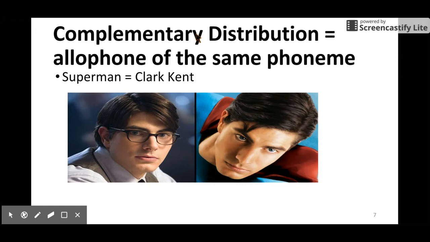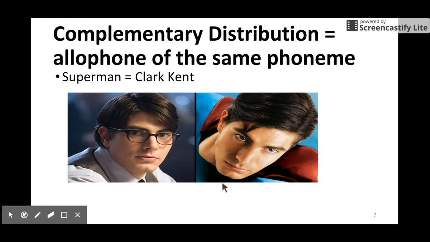So here is an analogy. We know Superman is Clark Kent, and Clark Kent is Superman, right? So actually they are the same thing, same person, same entity, but just different realizations. We will never see Superman and Clark Kent at the same time, at the same place, right? At a fixed place, at a fixed time, we can see either Superman or Clark Kent, which means that they are the same person.